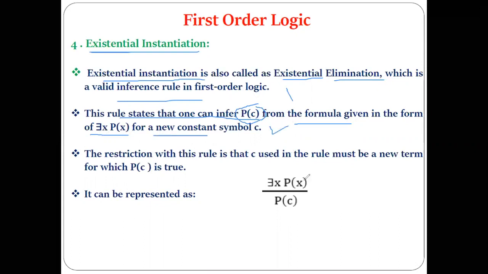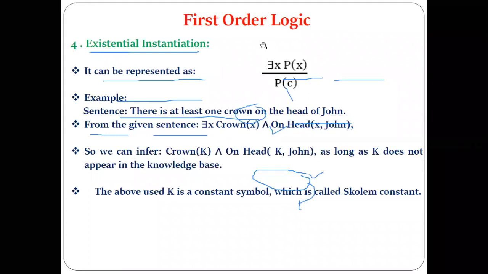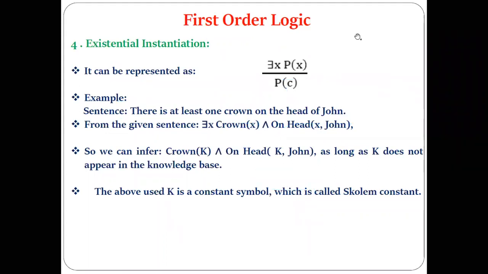What did we do in the previous one? In the previous example, this is just the reverse of the previous rule. If this is given, then from that premise we get this. Simple. So now let's see it with an example. This is a simple example we have taken. Now this existential elimination is represented like this.